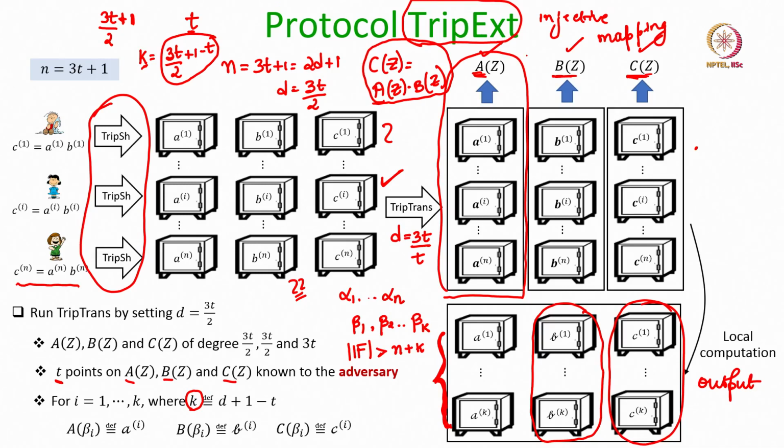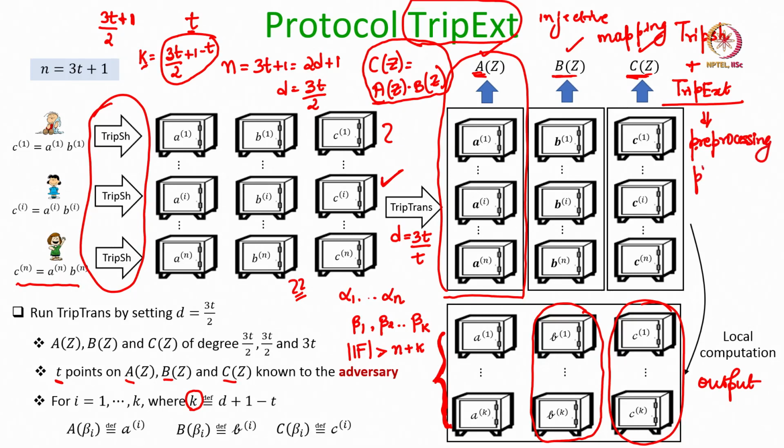In one of our earlier lectures we had seen that if you have the triple sharing protocol and the triple extraction protocol, then by combining them, by stitching them, you can obtain a pre-processing phase protocol. That part we had already discussed in one of our earlier lectures.